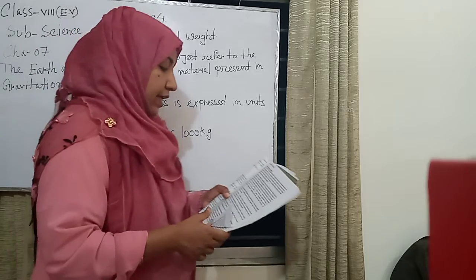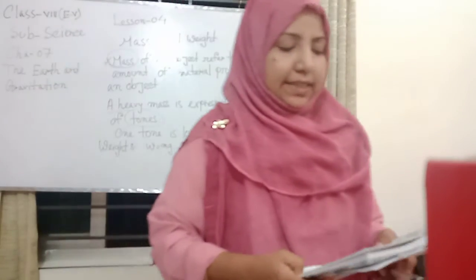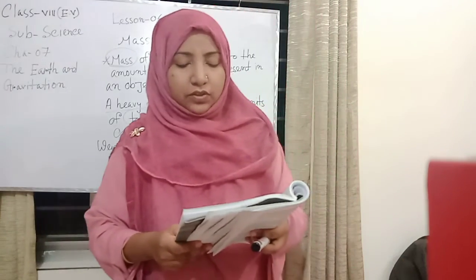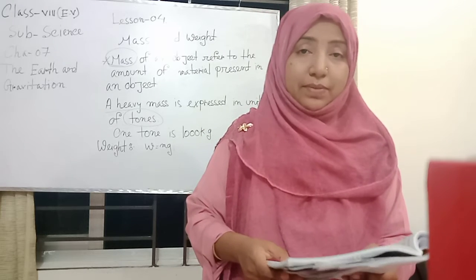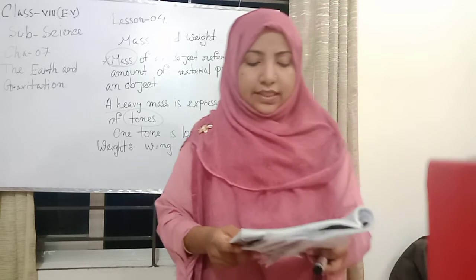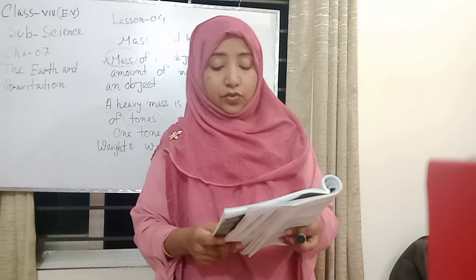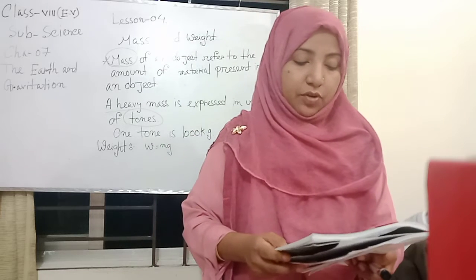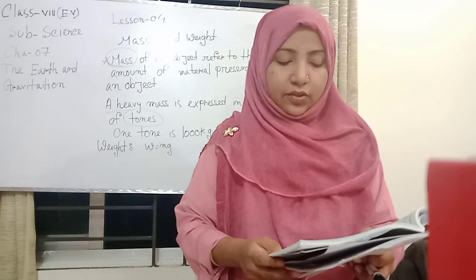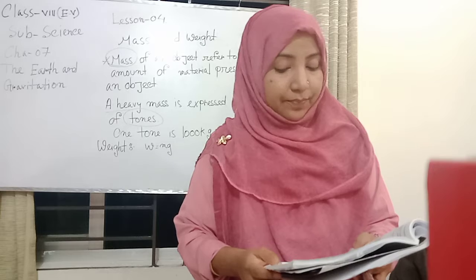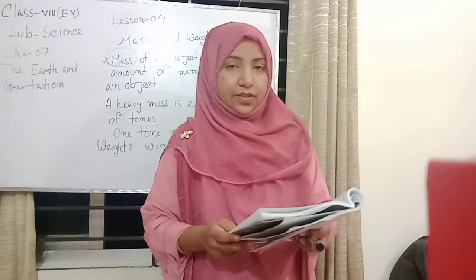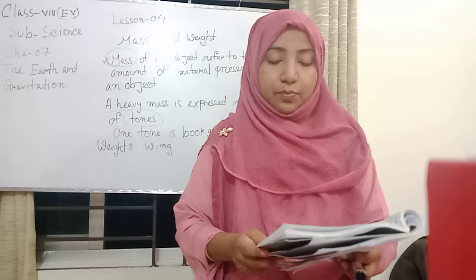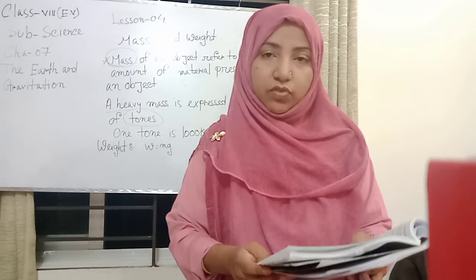Now, the mass. All objects are made of materials. The mass of an object refers to the amount of material present in the object. This property of the material does not depend on location, shape or state of motion. According to Newtonian physics, the mass of an object depends on the number and kind of atoms and the bonds by which the object is formed.